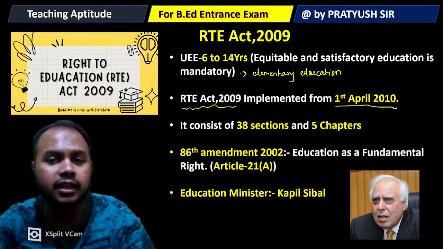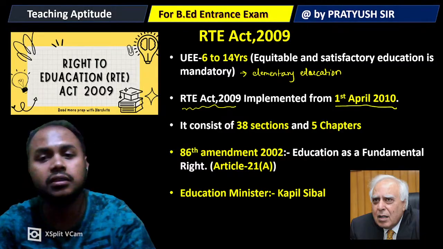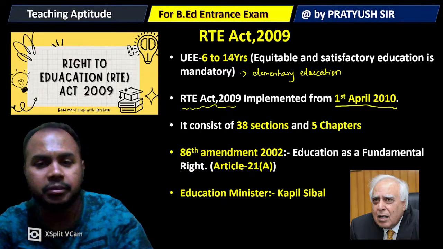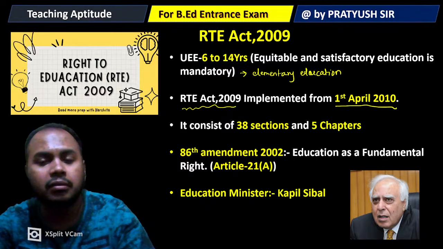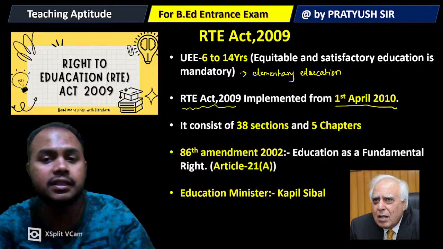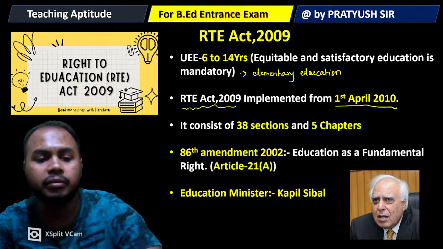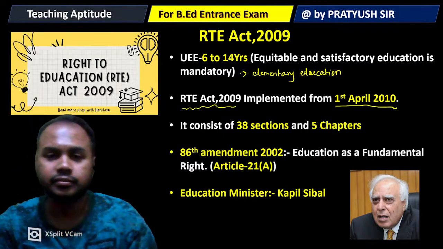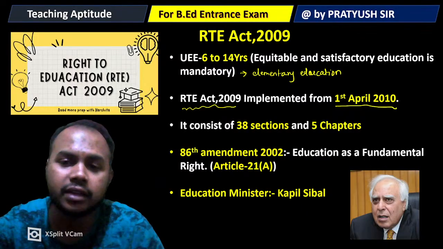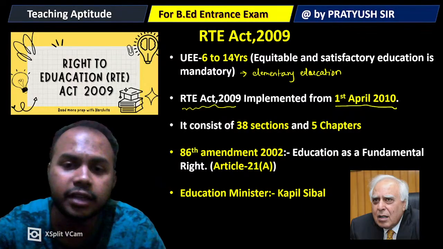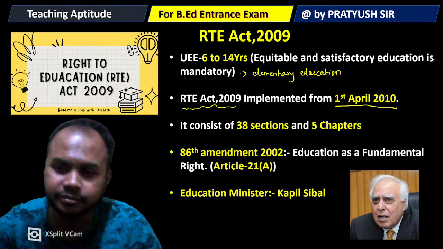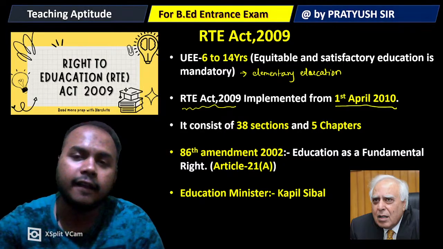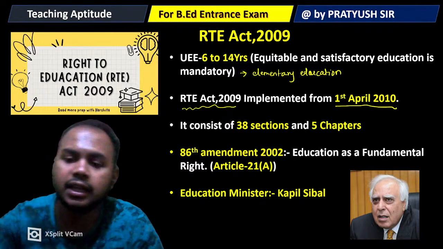It consists of 38 sections and 5 chapters, out of which we will deal with the most important sections today. It is fundamental to the 86th Constitutional Amendment Act of 2002, where education was made a fundamental right under Article 21A. At that time the education minister was Dr. Kapil Sibal, and then the RTE Act 2009 came.